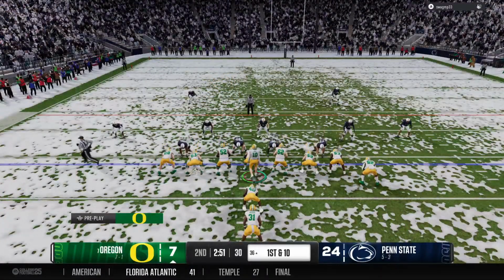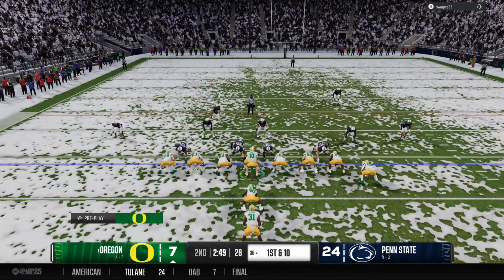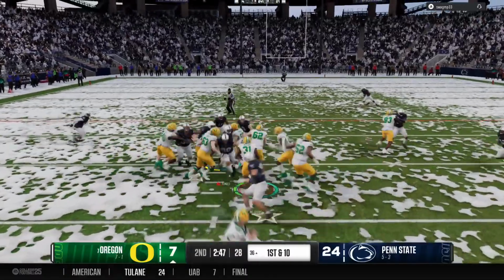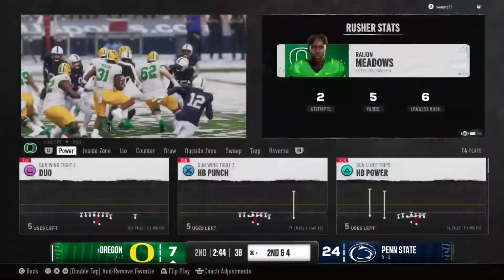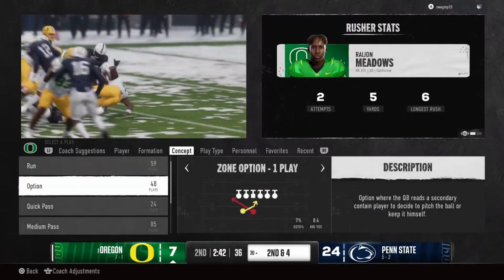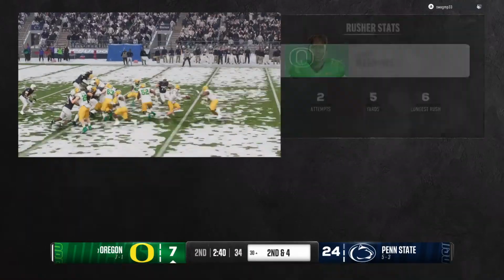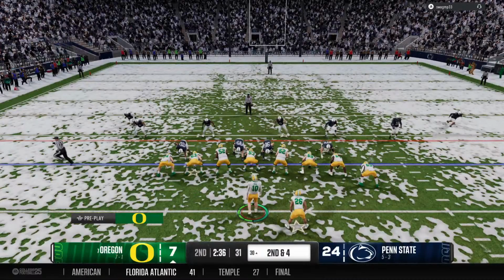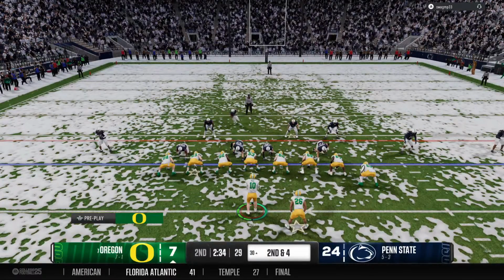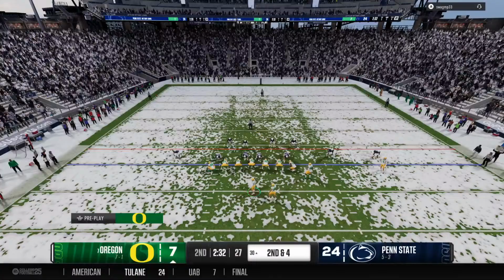The Ducks getting set on 1st and 10. Takes the handoff. It's Meadows. And he was able to get away from one tackle, but plenty of help was on the way. Decent pickup on that play. Coaches always harp about staying ahead of the chains, and when you can run with that type of efficiency on first down, man, you are doing just that.